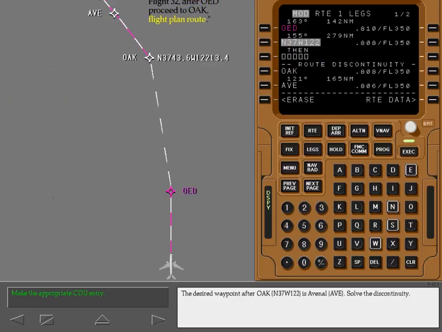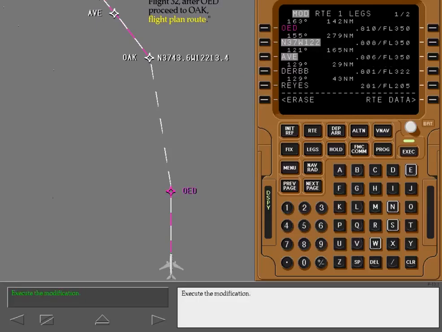The desired waypoint after Oakland is Avenal. Solve the discontinuity. Enter the data as shown and select the correct key. Execute the modification.